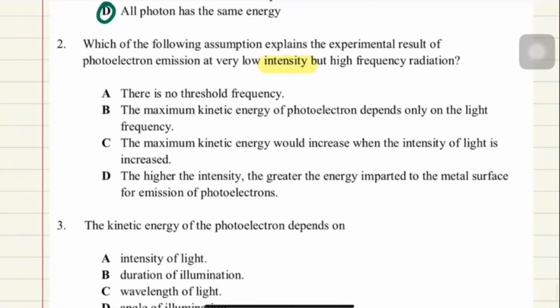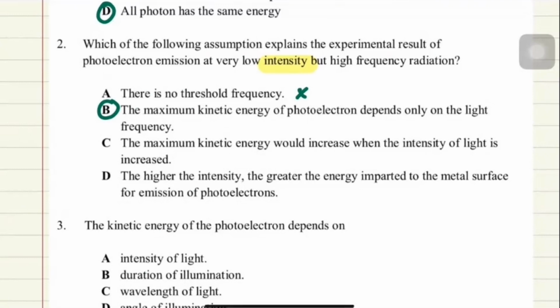Okay, the answer would be B: maximum kinetic energy of photoelectron depends only on the light frequency. That one is correct. No threshold frequency, that one is incorrect because we treat light sebagai packets kan, and then kita kena ada lebih daripada work function, then only you can have the emission of electron.